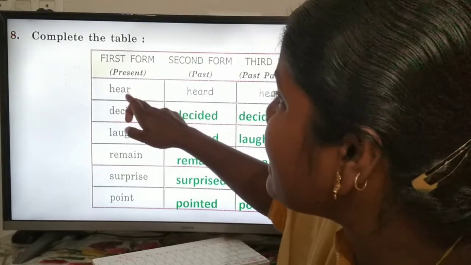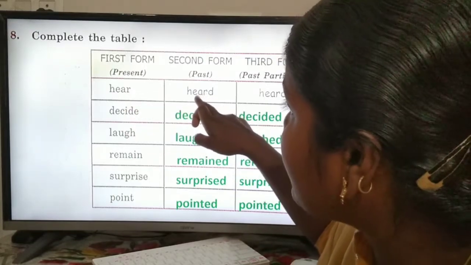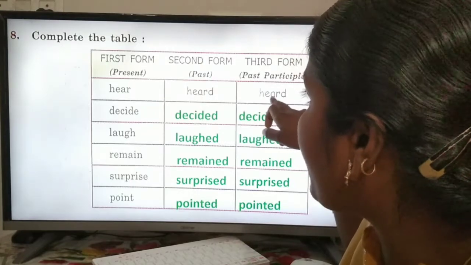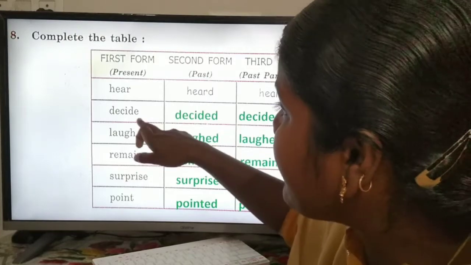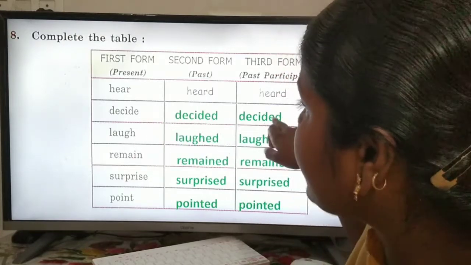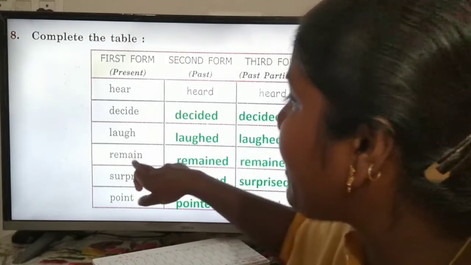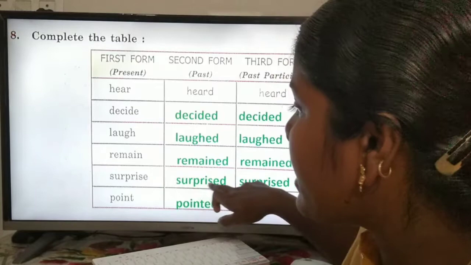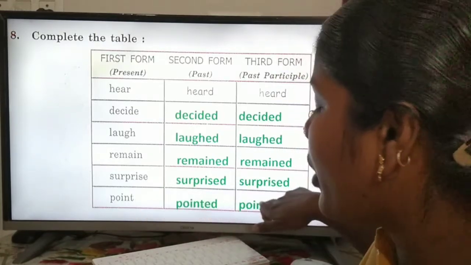So first one is hear, present tense form. Second one is heard, past tense form. Third one is past participle, that is also heard. And decided, laughed, remind, surprised, pointed.